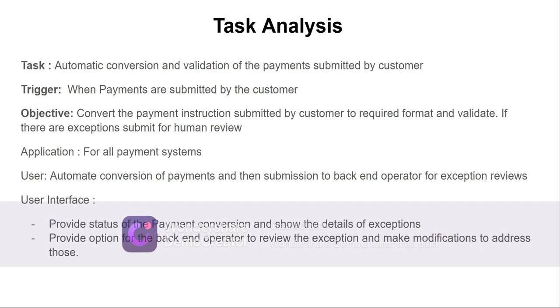The task, automatic conversion and validation of the payment submitted by customer. What's the trigger? When payments are submitted by the customer. Objective, convert the payment instructions submitted by the customer to required format and validate. If there are exceptions, submit for human review. This is applicable for all the payment systems. User, automate conversion of payments and then submission back to backend operator for exception reviews.